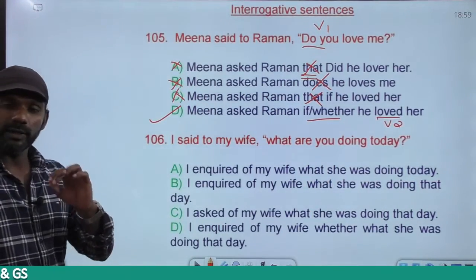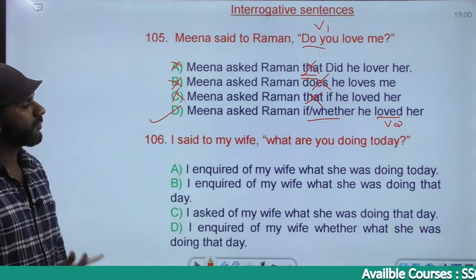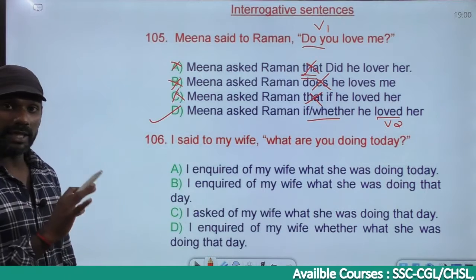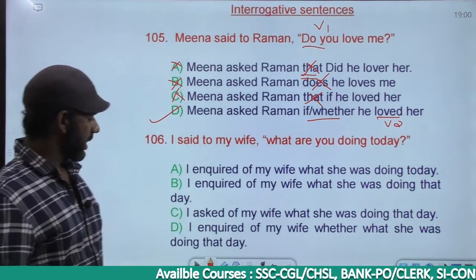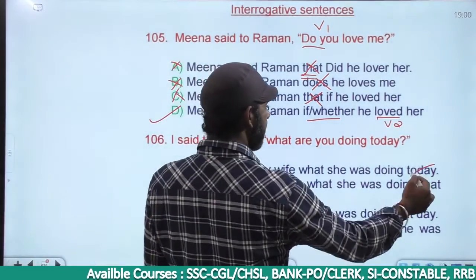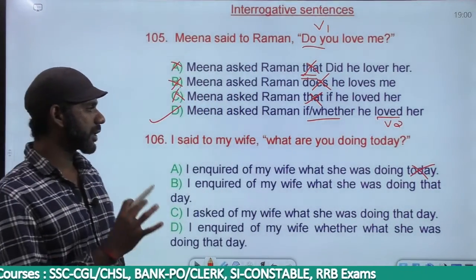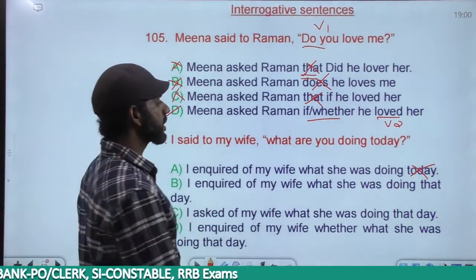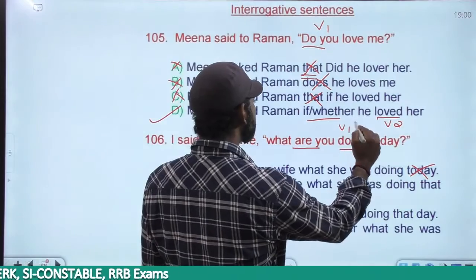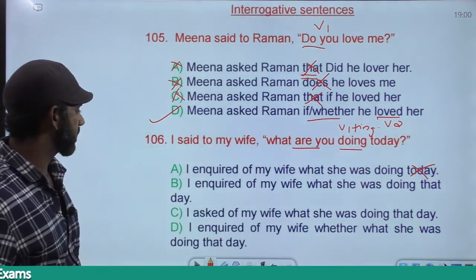Next. Look at the verbs and then start eliminating. I said to my wife, "What are you doing today?" Today must become that day. Today must become that day. Based on that, option A is eliminated. "If" or "whether" should not be used because the interrogative sentence is starting with a WH word. "What are you doing today?" Are plus V1 plus ing, present continuous, must become past continuous.